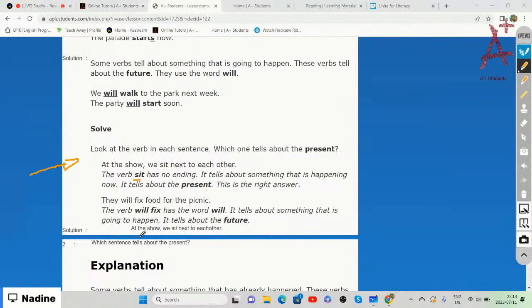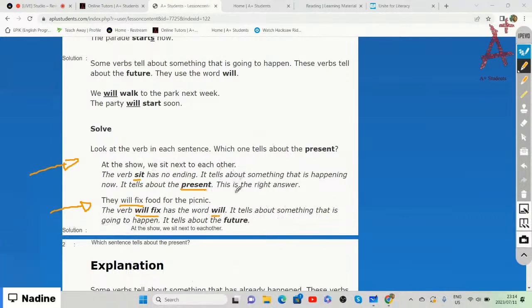All right. The next one says, they will fix food for the picnic. If we look at the words will fix, that means it's telling us about something that is going to happen, meaning it is the future. So the verb will fix has the word will, and it tells us about something that is going to happen, the future.